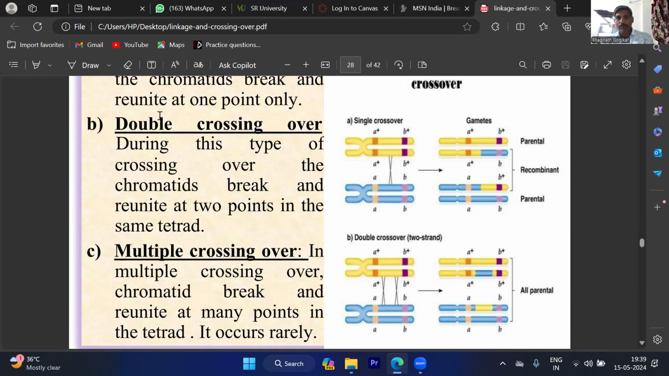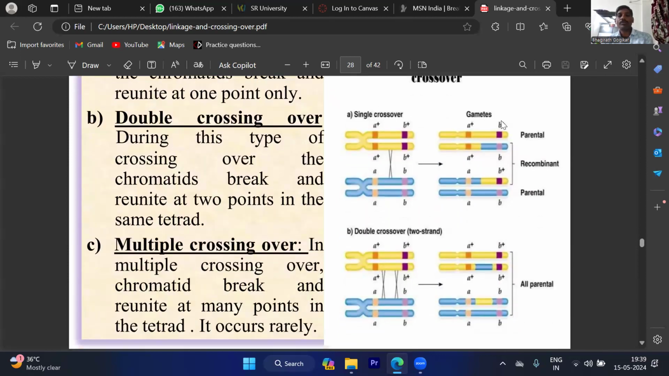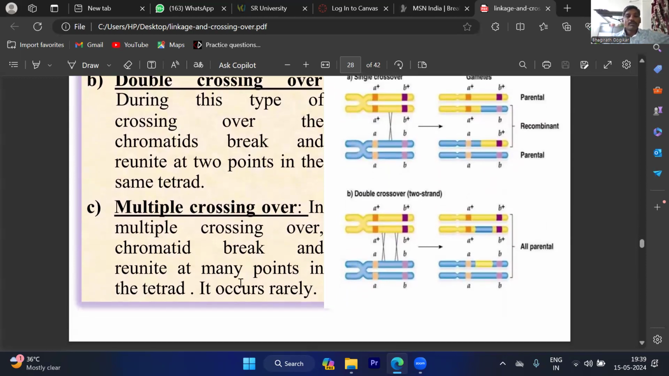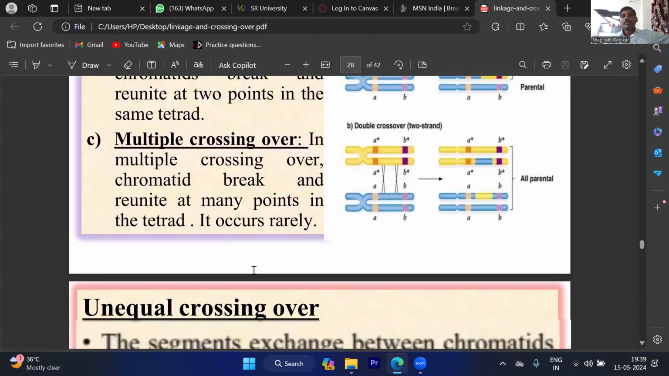With reference to 1 point, that is called single crossover. Progeny of single and double crossover. This diagram shows that this is the single crossover, this is the double crossover. If it is more than 3 points, that is called 3-point crossover, or we can call it multiple crossovers also. But in multiple crossovers, chromatid break and reunite at many points in the tetrad. It occurs very rarely.